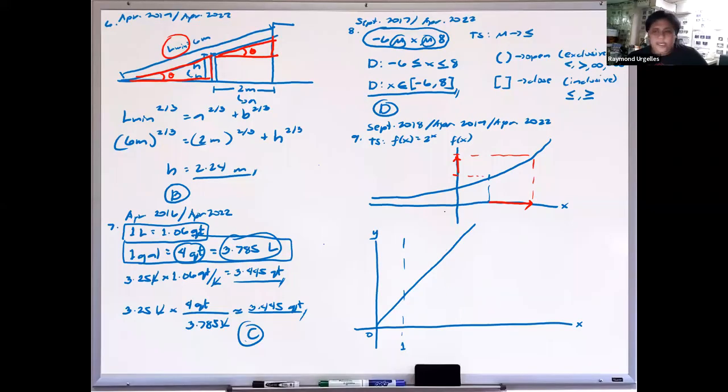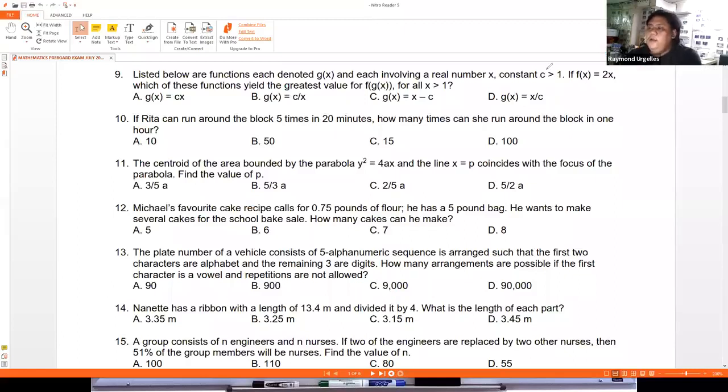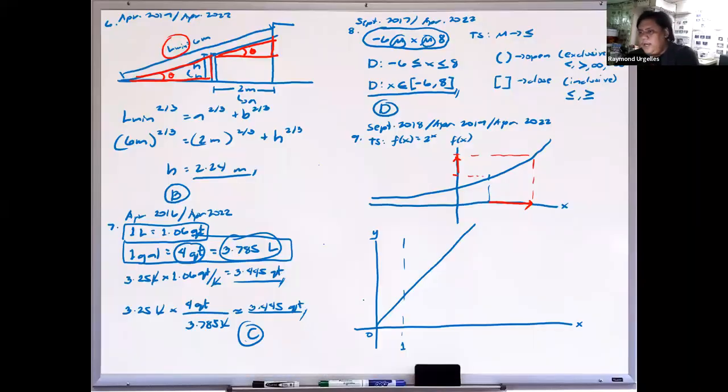So let's continue. Again, for g of x is equal to cx, remember that c is greater than 1 ayon sa problem natin. So ibig sabihin, alam natin na ito yung slope natin, di ba? So therefore yung slope natin is greater than 1. Okay? So which means, di ba, dun sa figure natin, let's say ito yung slope is equal to 1, so kailangan lang natin iangat dyan. So again, let's say this is our graph, and this is letter A.